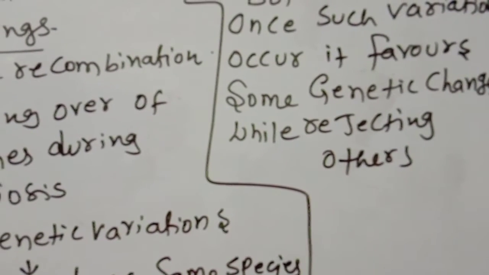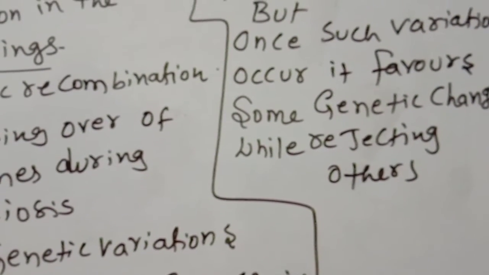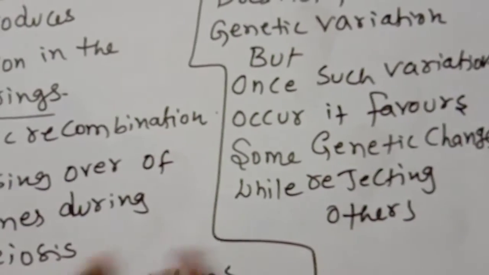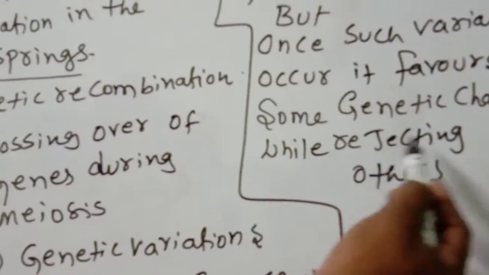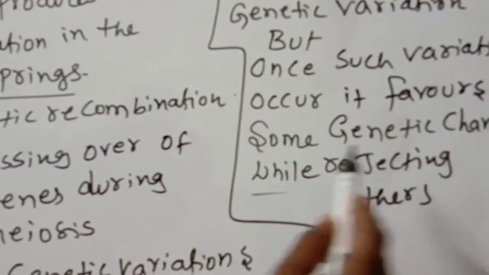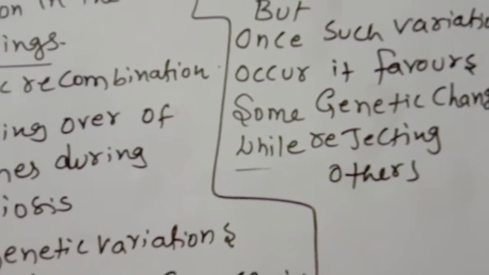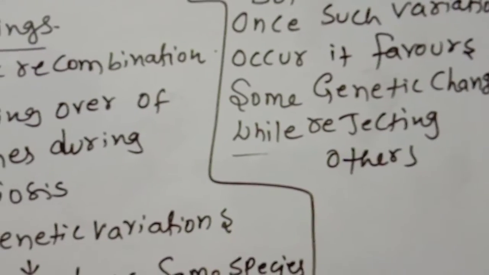Some variations will create fitness. That fitness only can give the perfect life to them. Some genetic changes will be rejected while rejecting others. Only those changes which are good can survive like that.